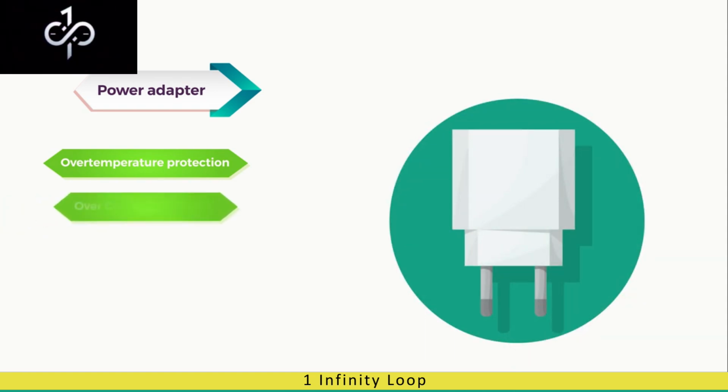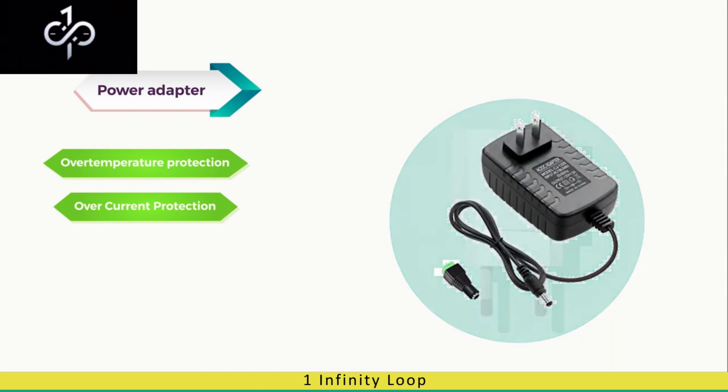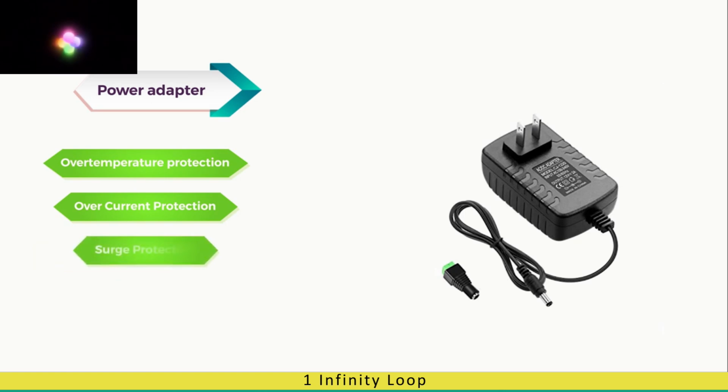Second, overcurrent protection. Every electronic device works well within its operating current range. Thus, overcurrent protection means to ensure that the power adapter is working within this limit. If overcurrent protection is not present, it may not only lead to adapter loss but may also cause permanent device damage. Third, surge protection. This functionality protects the device against random and rapid changes in the power spikes.